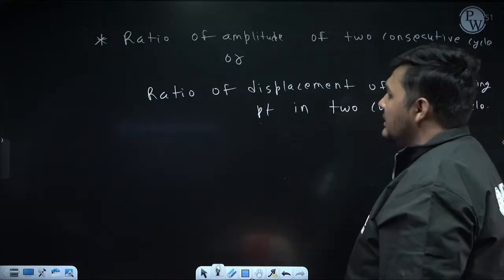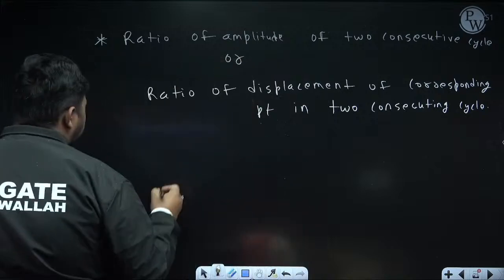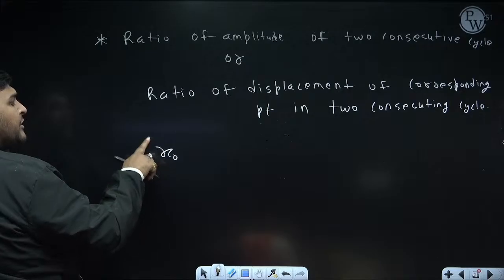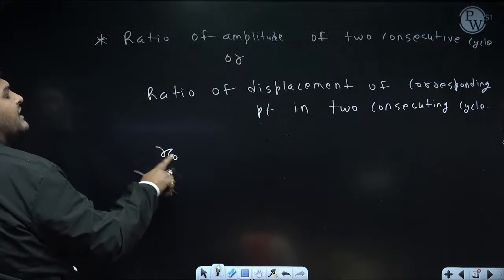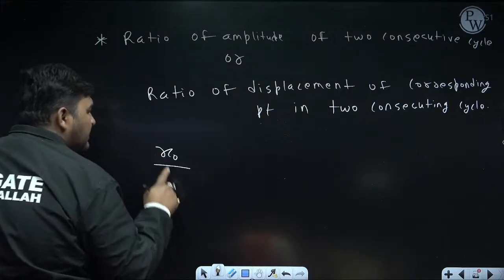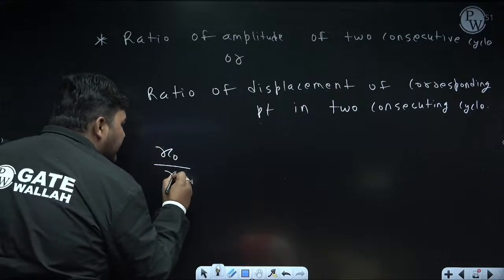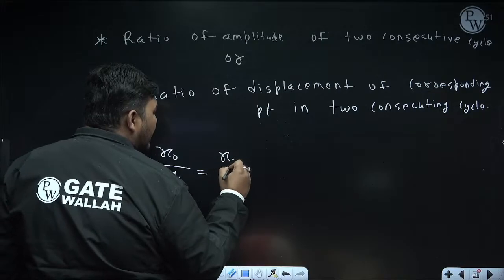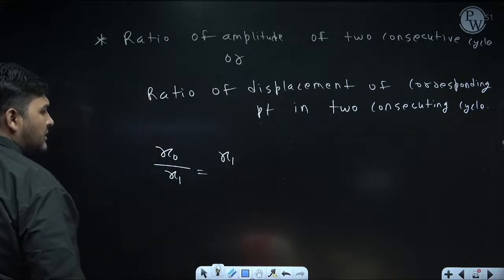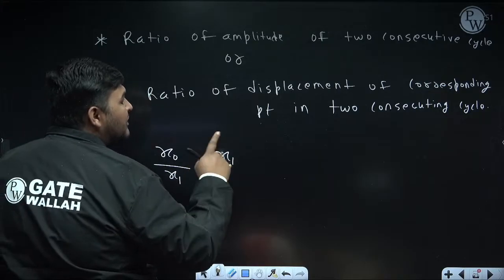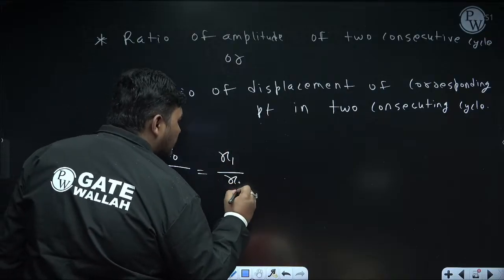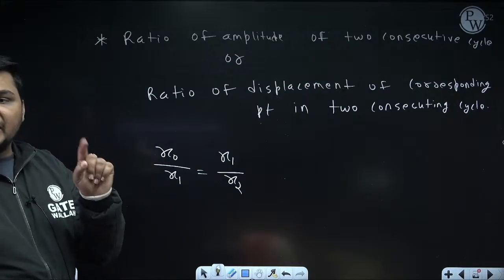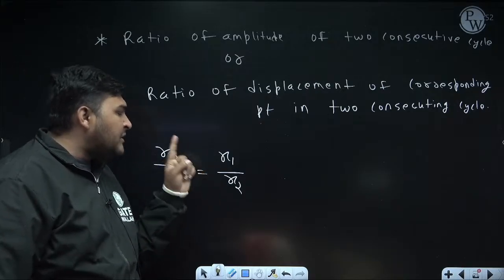Suppose the displacement of any point in the initial cycle I am denoting as x0. If the amplitude is represented as capital X0, then suppose the displacement after 1 time period is x1. Similarly, suppose the displacement of any point after completing 1 cycle is x1. Then the displacement after completing 1 more cycle is x2. Now you'll see the time gap between these 2 displacements is 1 time period, and the time gap between these 2 displacements is also 1 time period.